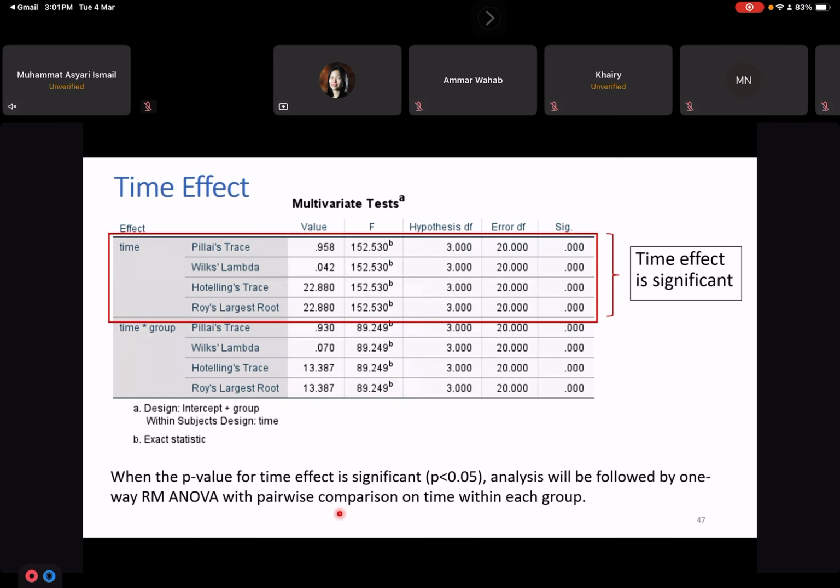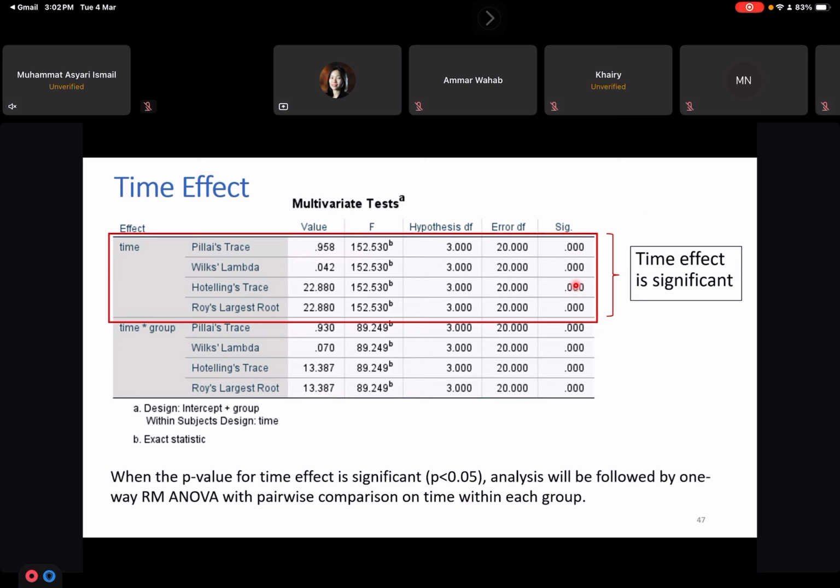So if you take the result from the multivariate test table, you can choose whether to report the Pillai's trace or Wilks' lambda here. So this is the time effect. The time effect is significant. When the p-value for the time effect is significant, the analysis will be followed by one-way repeated measure ANOVA with pairwise comparison on time within each group.